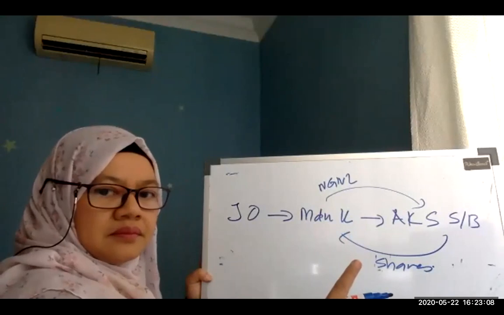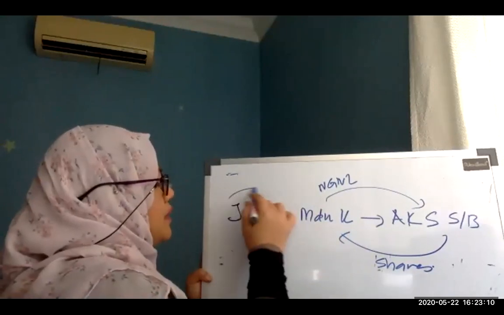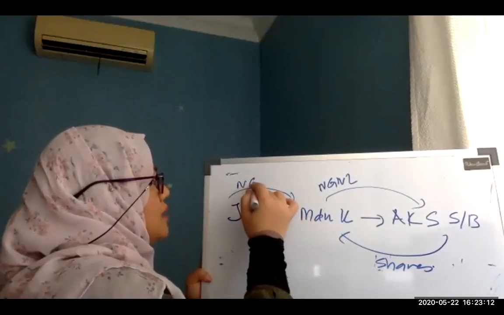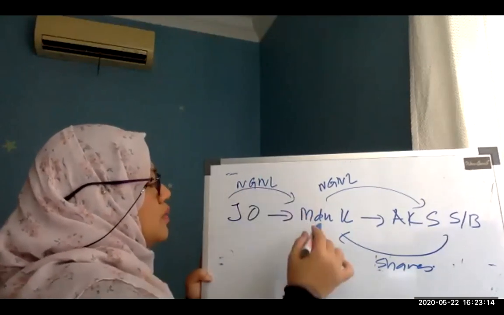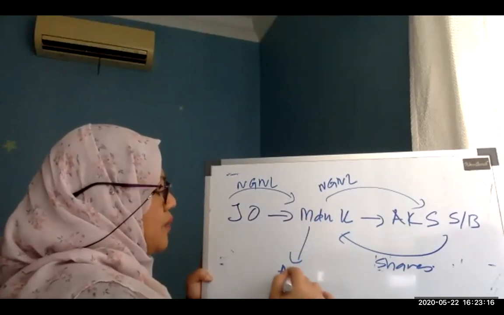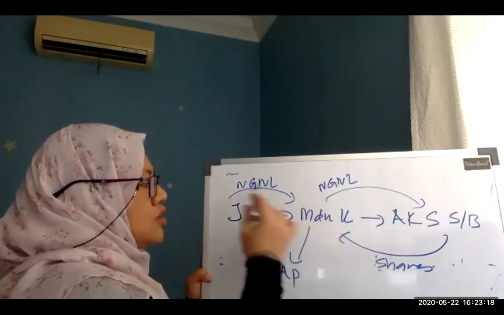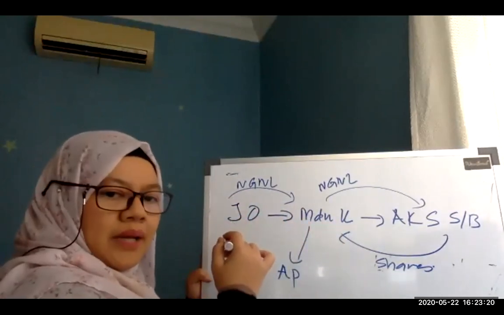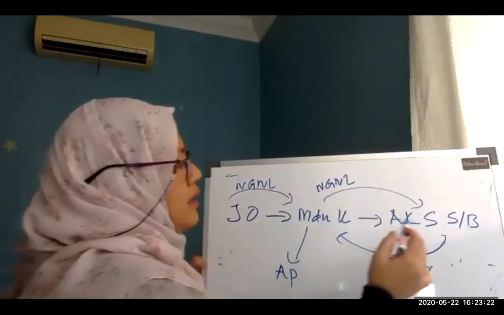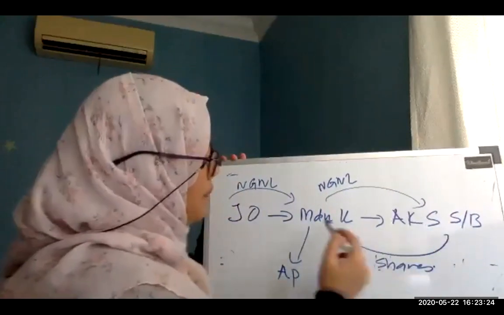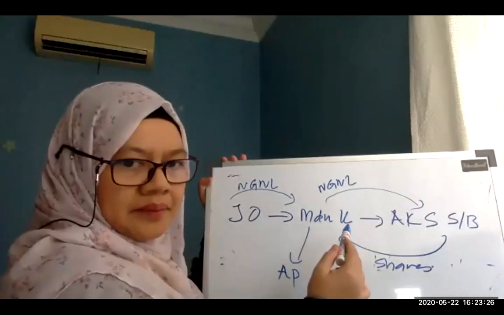Clear? John O to Madam K is also no gain, no loss because they are husband and wife. Only in this case, you have to decide what the AP of Madam K is. It goes back to the AP of John O plus PE. So the company AKS received the property from Madam K.